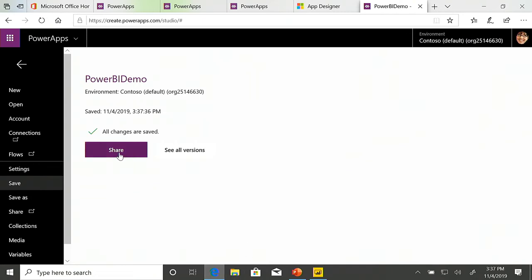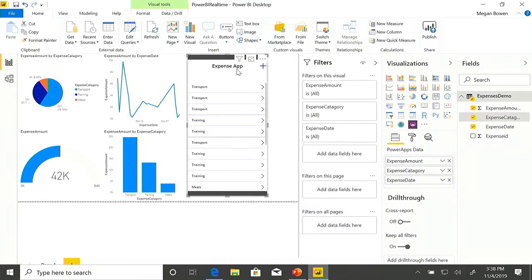Key thing, just like the Power BI dashboard you'll have to share with people inside your organization, you would also need to share this with the people who are opening up that Power BI app for them to be able to see it. Now, if I come back to my dashboard, you can see there's my app. It's already there. Though it doesn't work nicely on the desktop version. So what we're going to have to do is publish this to Power BI.